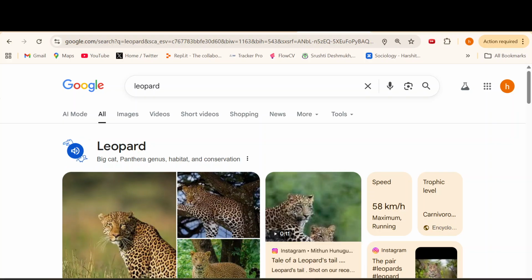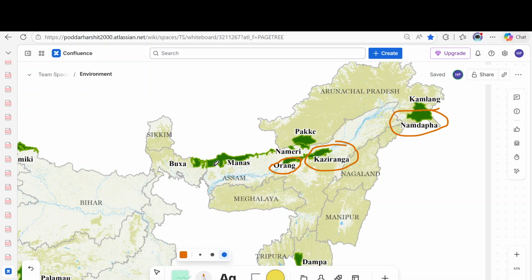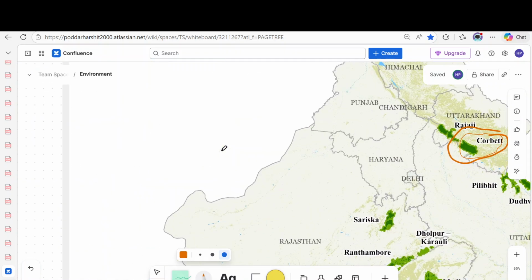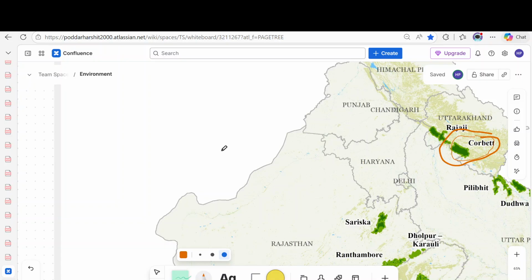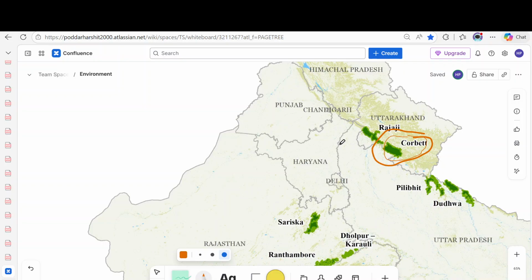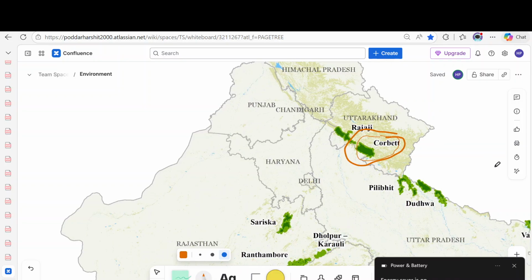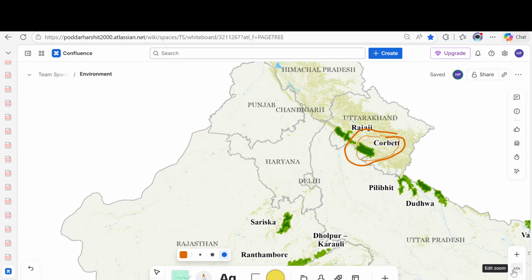We have already gone through Jim Corbett National Park. That is the oldest and the first one to be launched under Project Tiger. And if somebody asks which tiger reserve has the highest tiger population in a single reserve, we will say that is Corbett. Okay.